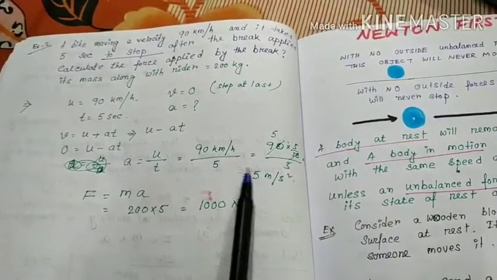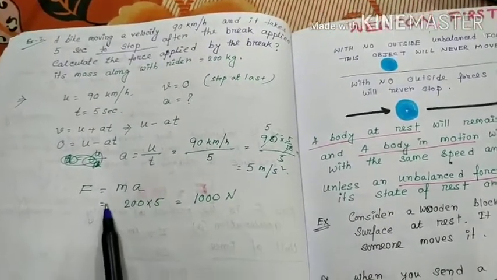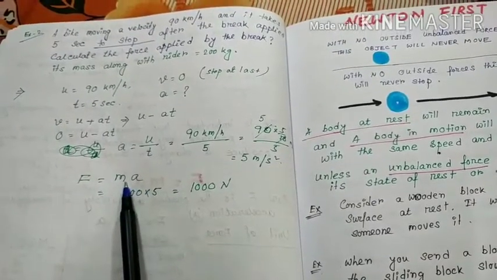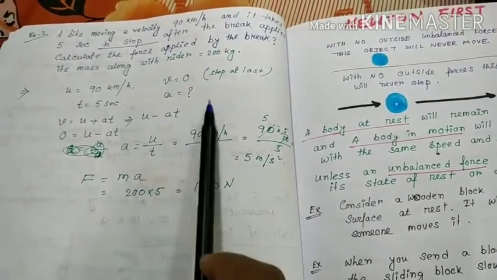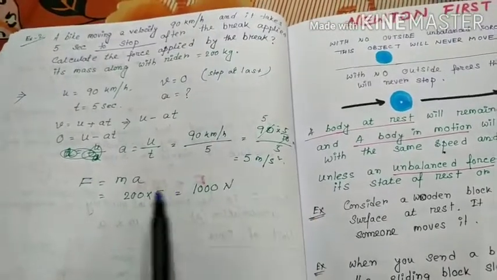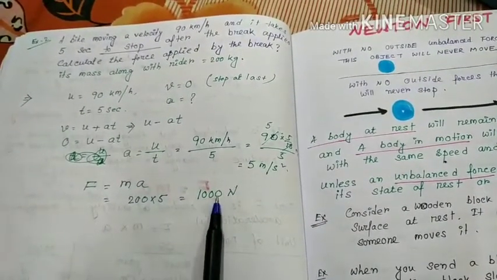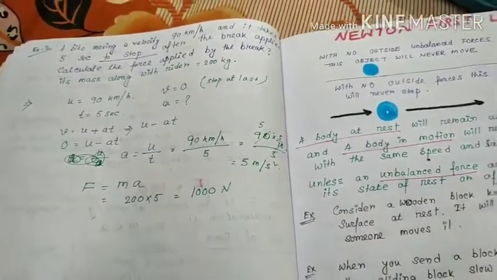Now we got the A. So what is the applied force? F equals m into A. M is the mass of the body, that is 200 kg. 200 kg into 5, that means 1000 Newton. Clear this problem?